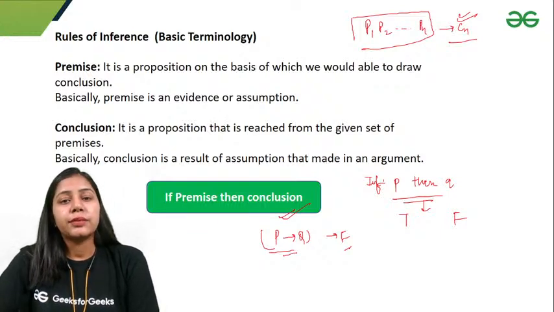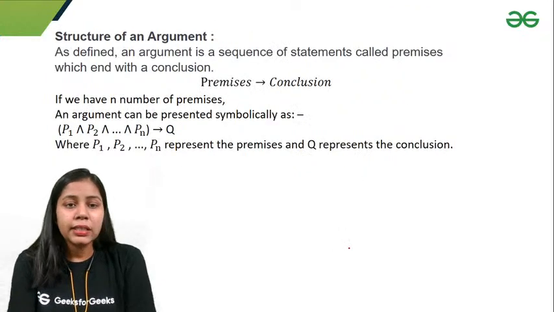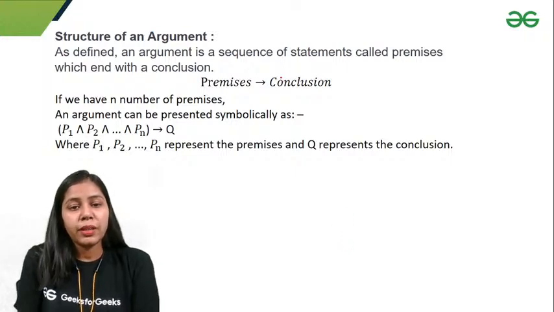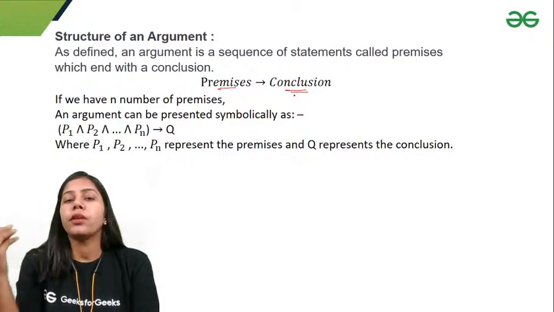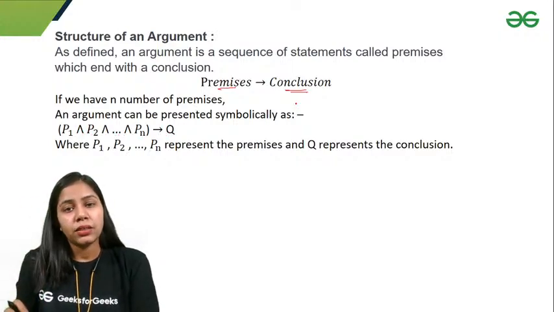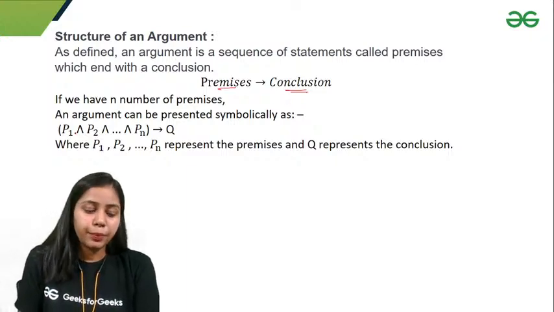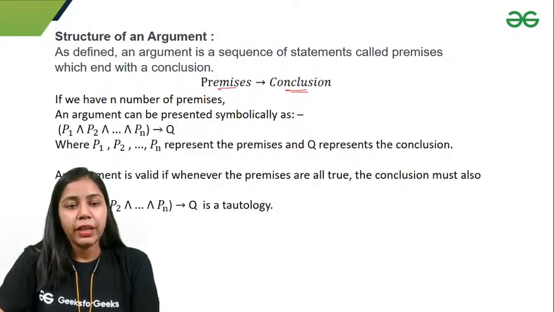Okay, so that is basically rules of inference. Let's move forward. The next thing is the structure of an argument. I told you, if we have one premise, then I say that premise implies conclusion. But if we have a number of premises, I take P1 and P2 and Pn implies Q, because all premises have to be true to imply the conclusion. So P1 and P2 and Pn implies Q.